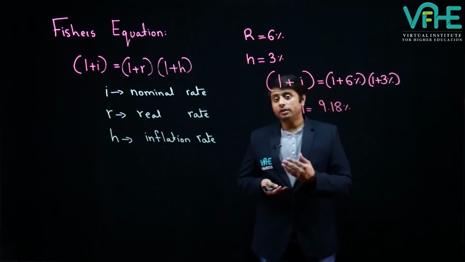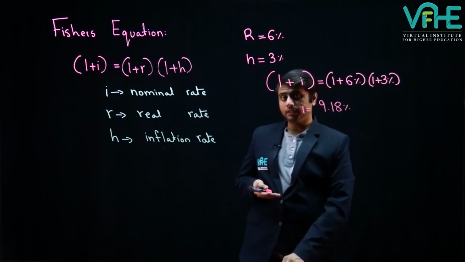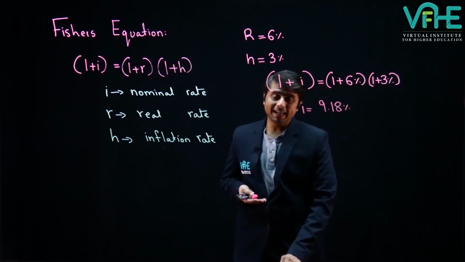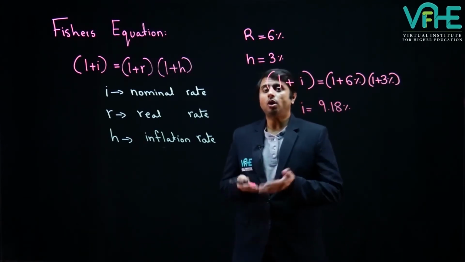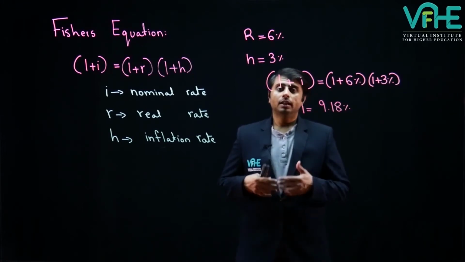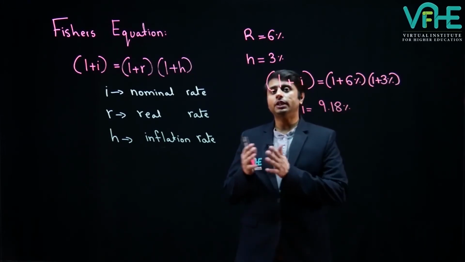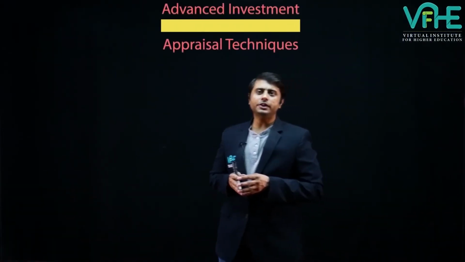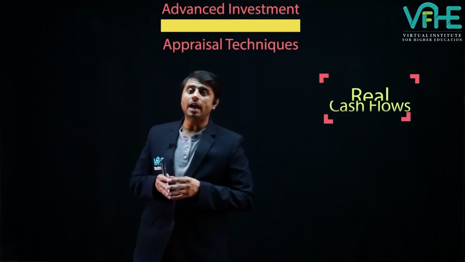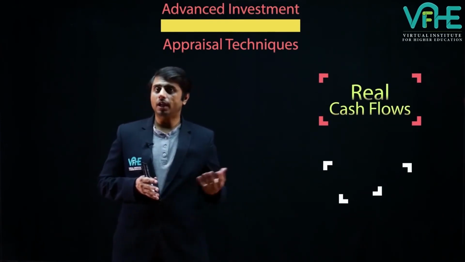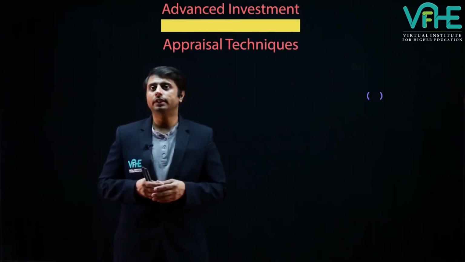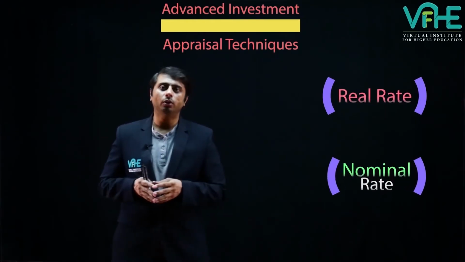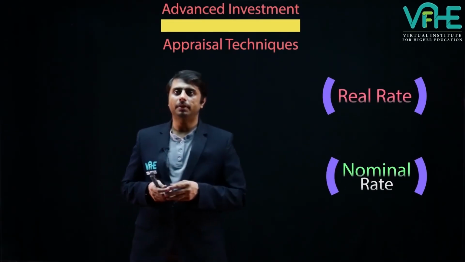Now, depending on the requirement of the questions and the data provided, you may have to use the real rate or the nominal rate. Let's see an example of each of these one by one. In order to differentiate between the real cash flows and the nominal cash flows, and how real rate and nominal rate discounting operate, let us take an example.